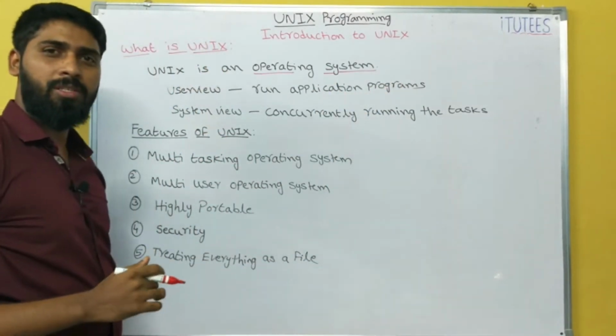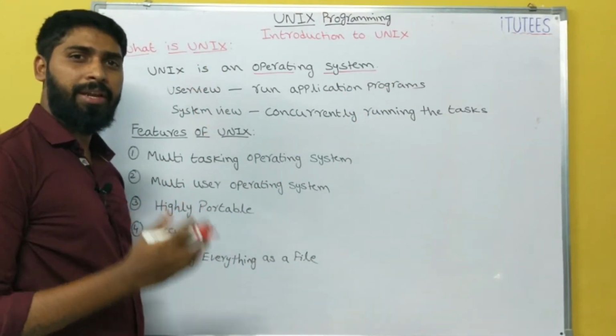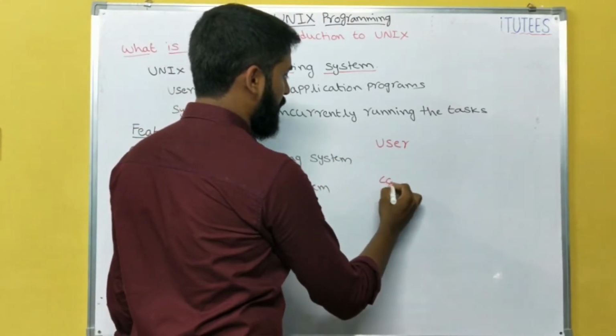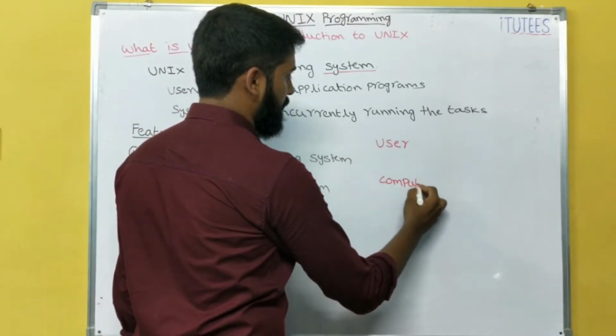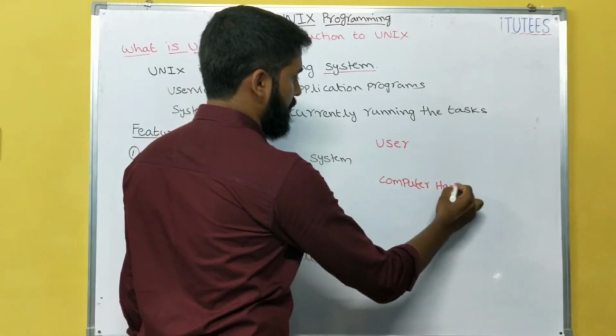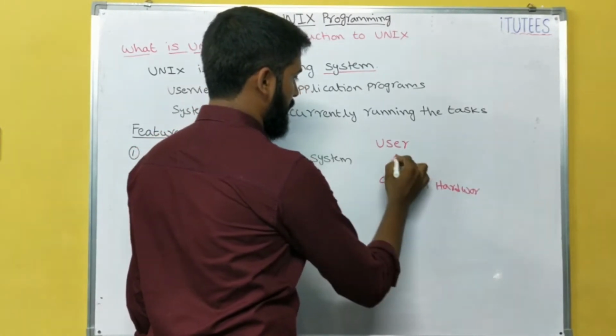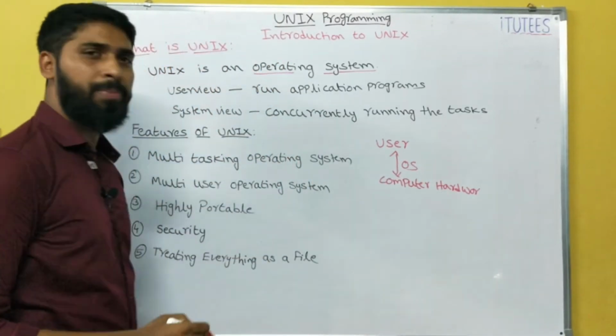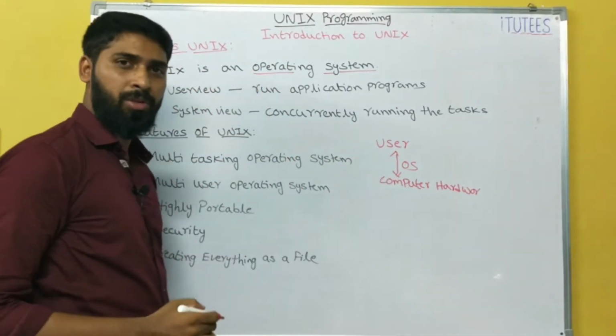So what is an operating system? An operating system is an interface between user and computer hardware. So that means an operating system is an interface between user and computer hardware.